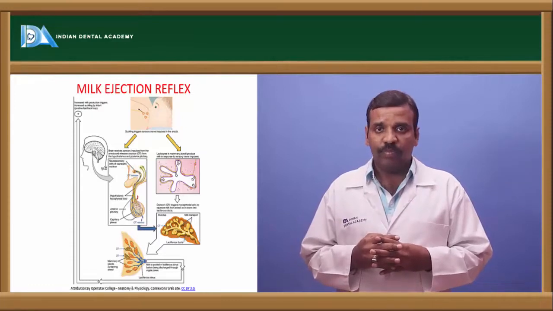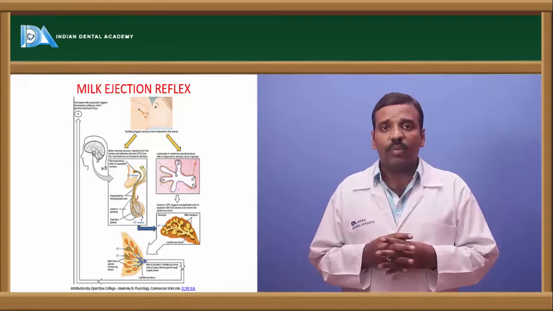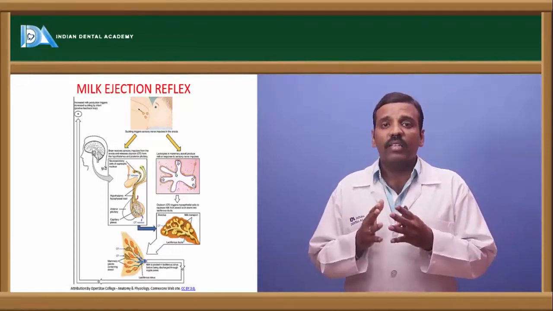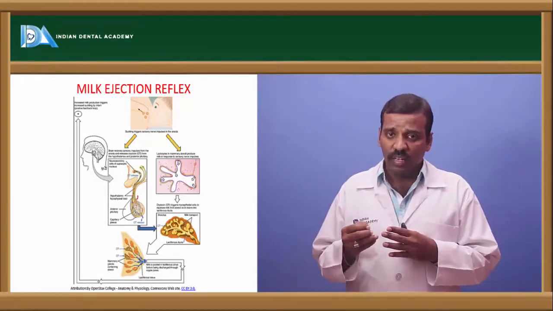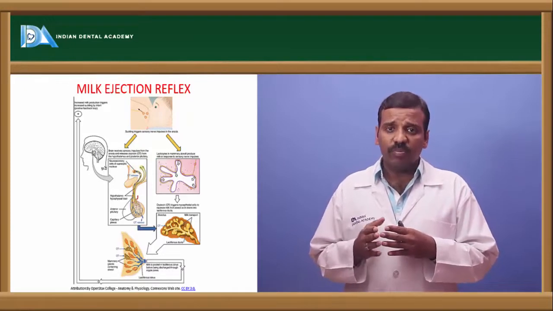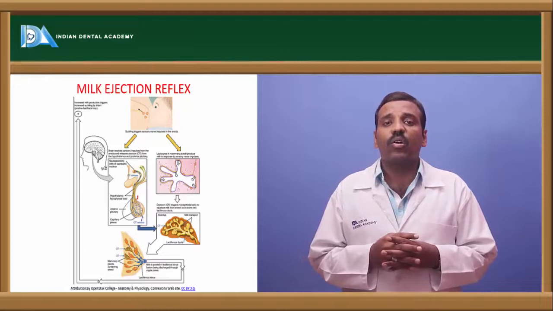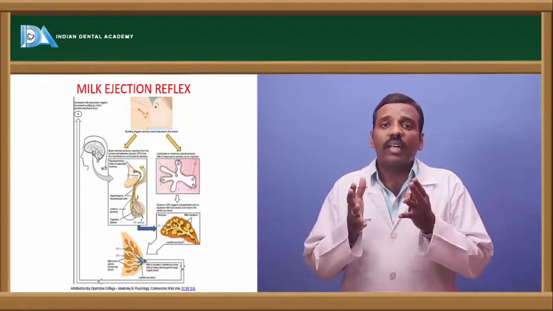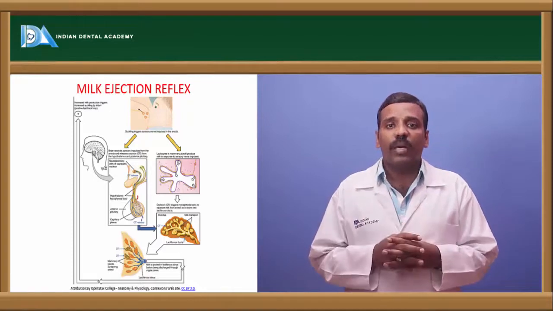Myoepithelial cells are present in the mammary glands. When oxytocin is released into the bloodstream, it influences prolactin for the secretion of milk. There is milk secretion by the prolactin, and the myoepithelial cells get contracted and the milk is fed to the baby.